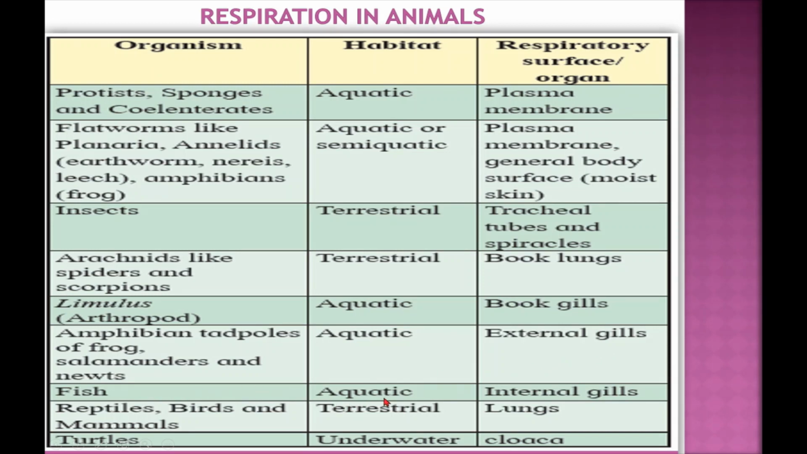Fishes are aquatic in habitat and they respire through the internal gill. That is, gill slits are present for respiration in case of fishes. Reptiles, birds and mammals are terrestrial in habit and the respiratory organ is lungs. Turtles are underwater in habit and cloaca is the respiratory organ. When underwater, turtles perform cloacal respiration; there is a pair of accessory air bladders connected to the cloaca which can absorb oxygen from the water.